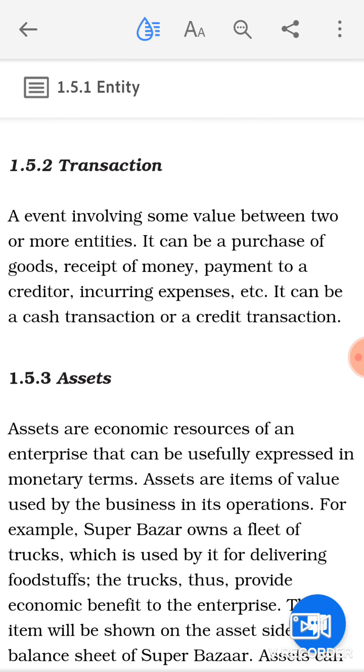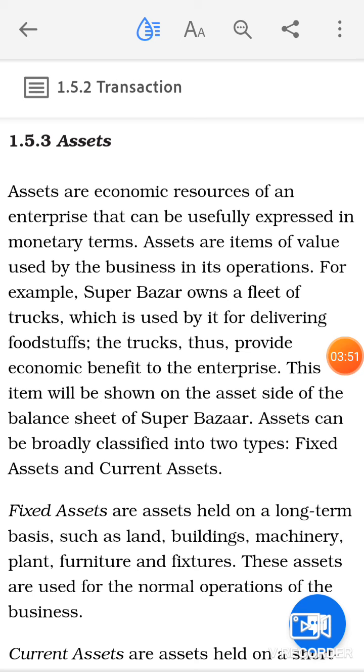Third, assets. Assets are economic resources of an enterprise that can be usefully expressed in monetary terms. Assets are items of value used by the business in its operation. Now, when you talk about assets, they are the economic resources of an enterprise that can usually be expressed in monetary terms. So any economic resource of an enterprise which can be expressed in monetary terms, and which helps that organization in its operation, you can call the assets of that particular business.